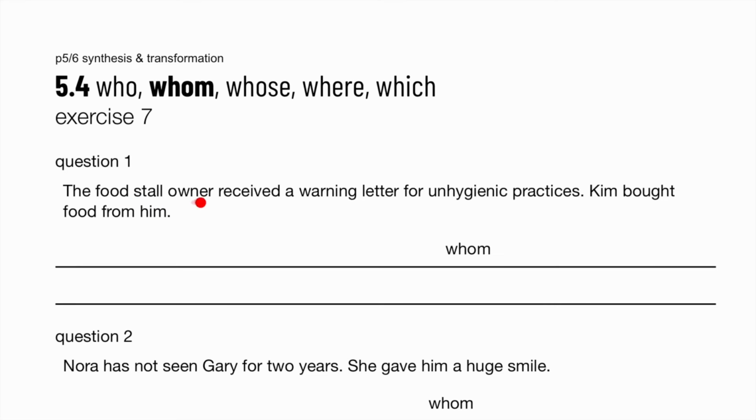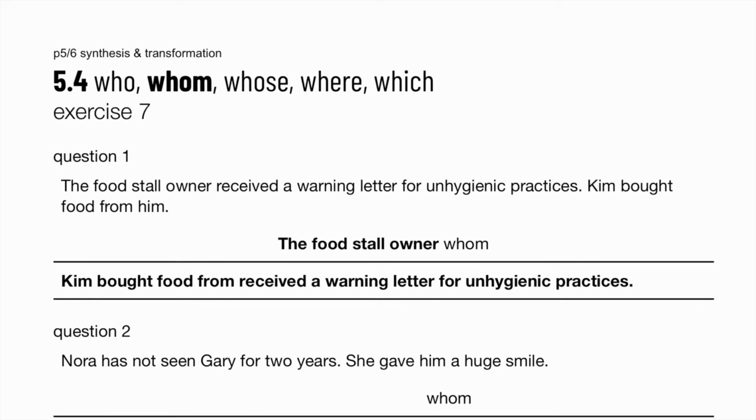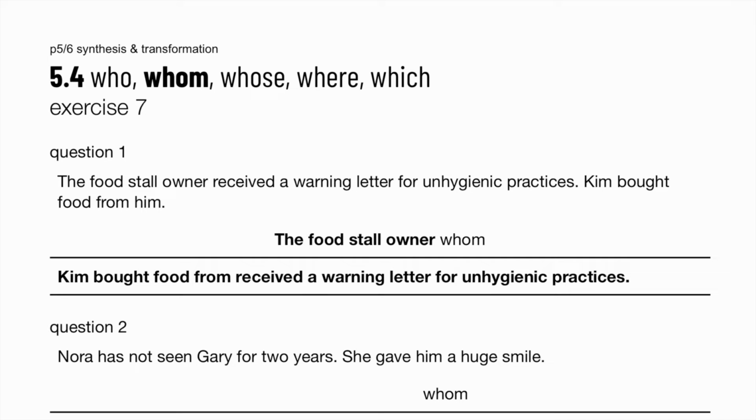Exercise 7. The food stall owner received a warning letter for unhygienic practices. Oh, they were not very clean in their handling of food. Kim bought food from him. Oh no. The food stall owner whom Kim bought food from received a warning letter for unhygienic practices. Yeah, a little tricky, but this is the answer.